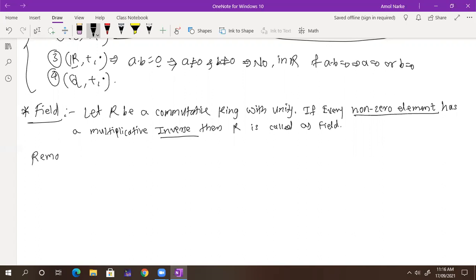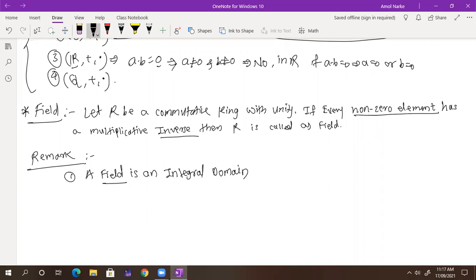Remark, write down definition and remark. Then we will go for the example. A field is an integral domain. So you can take any field, and that field is always an integral domain.